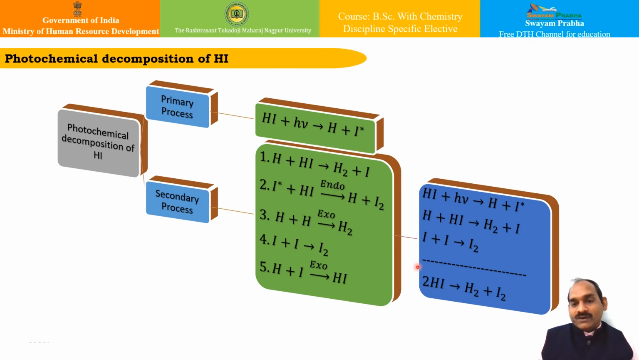So the overall reaction will be this: twice HI will give H2 plus I2. So for every one quantum of light absorbed, two molecules of HI are decomposed, and so the quantum yield of the reaction is 2, and therefore phi equal to 2 is justified over here. Similarly,